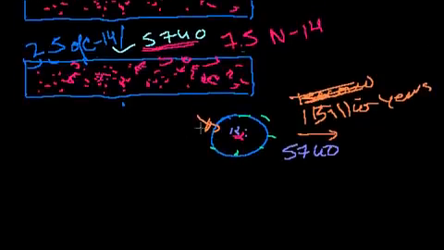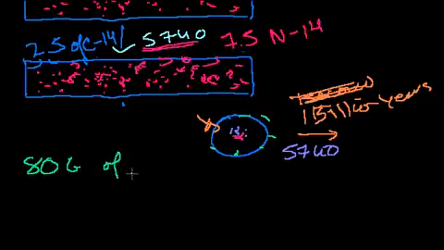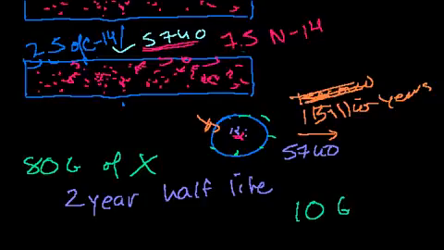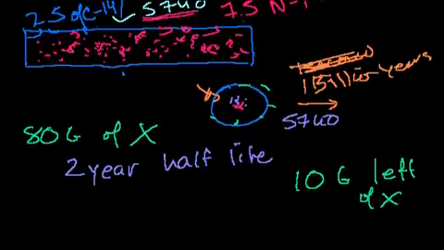So you might get a question like, let's say I start with 80 grams of something, let's just call it X, and it has a half-life of 2 years. I'm just making up this compound. And then let's say we go into a time machine and we look back at our sample, and we only have 10 grams of our sample left, and we want to know how much time has passed by. So 10 grams left of X. X is decaying the whole time, so how much time has passed?